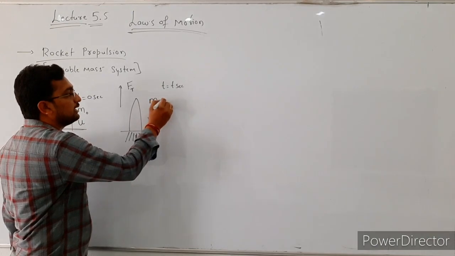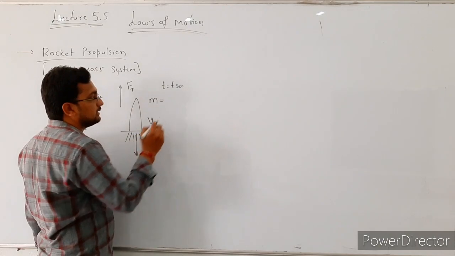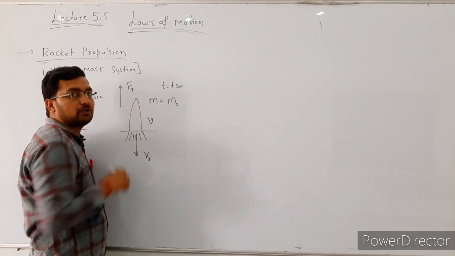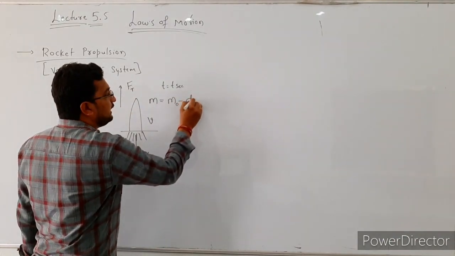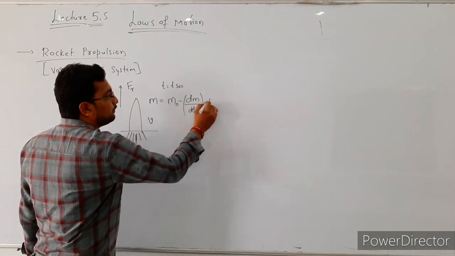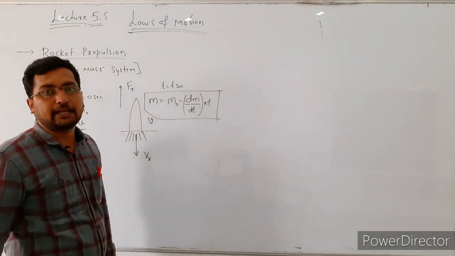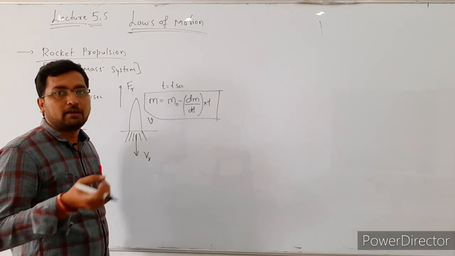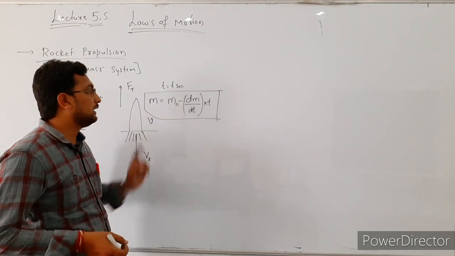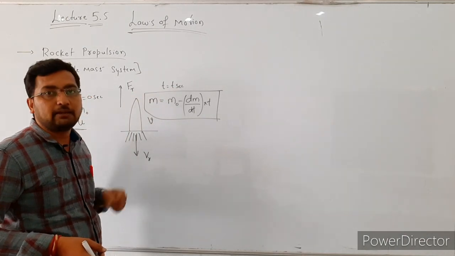Then how do we find the mass of the rocket at t equal to t seconds? The mass of the rocket is equal to the initial mass of the rocket, m0, the mass of the rocket at t equal to 0 seconds, minus dm by dt, the rate of change of mass with respect to time, into t. This formula gives the mass of the rocket at a given interval of time. For example, if you want to calculate the mass of the rocket at t equal to 1 second, substitute the t value, the dm by dt value and the m0 value. Then we will get the mass of the rocket at a given time interval.